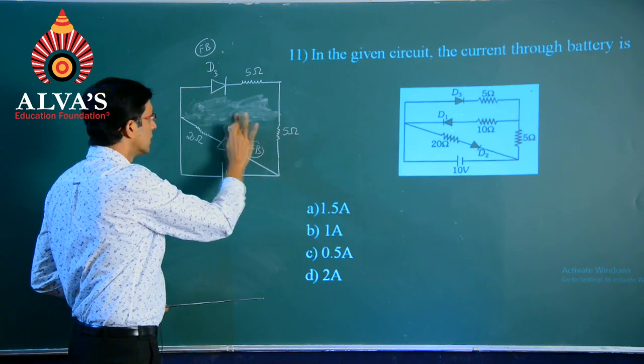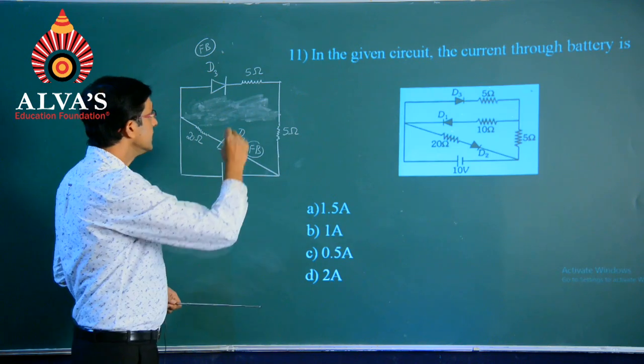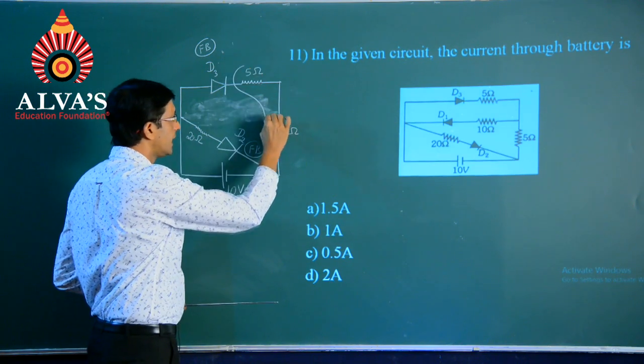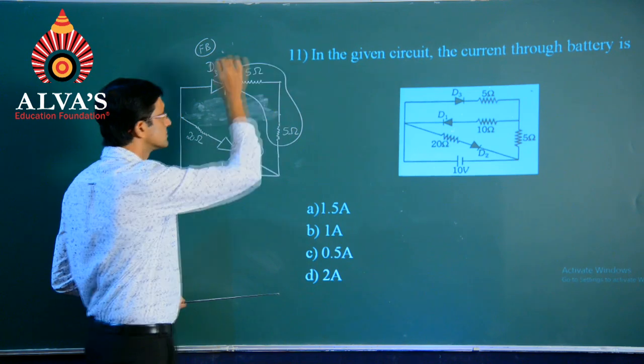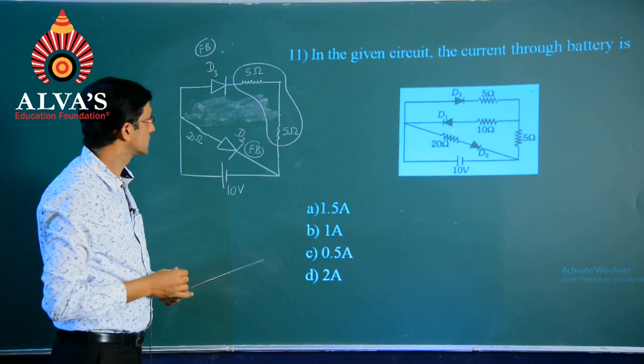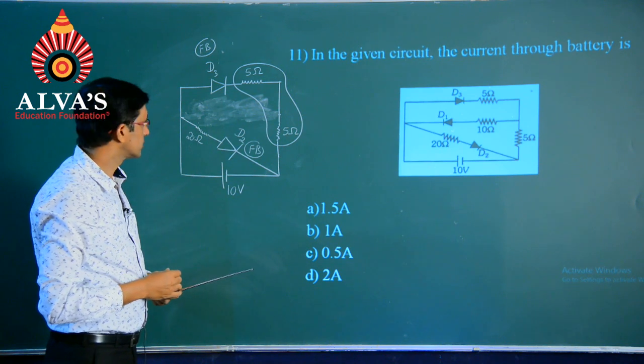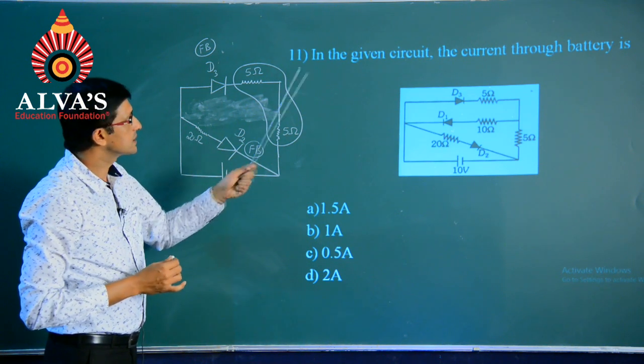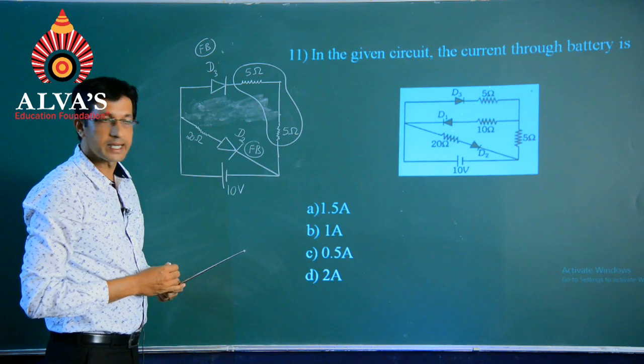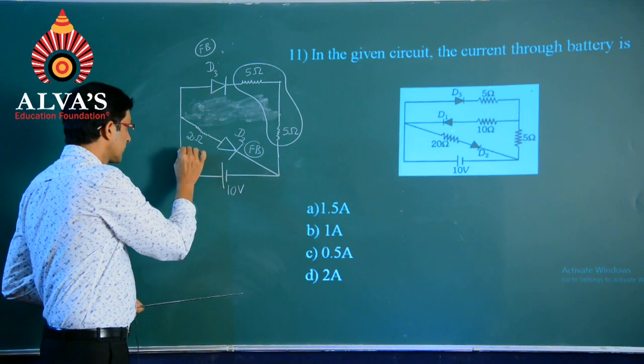Now, we observe that these two resistors are connected end to end, 5 and 5 ohms, and that will be in parallel with 20 ohms. And our question was, what is the current through the battery?